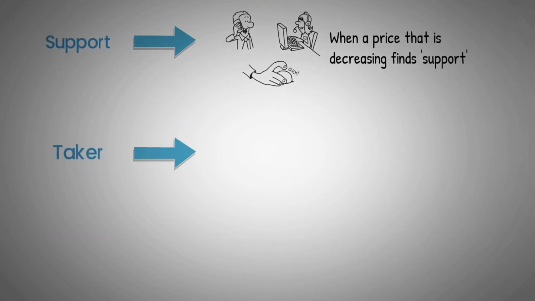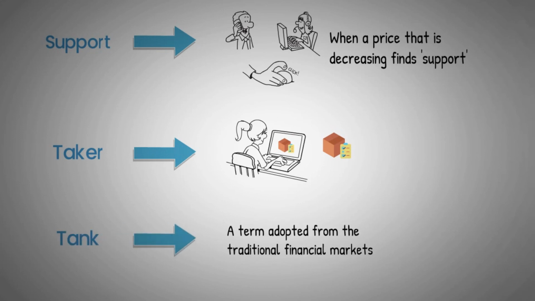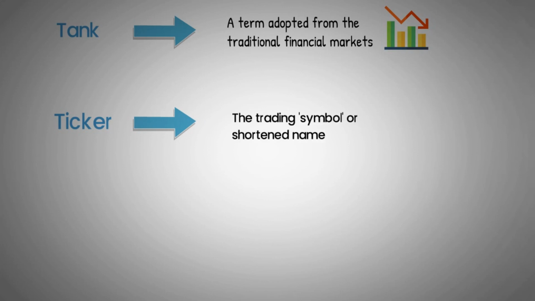Taker: the taker is someone who decides to place an order that is instantly matched with an existing order on the order book. Tank: a term adopted from the traditional financial markets which describes a strong negative financial performance of a particular asset. Ticker: the trading symbol or shortened name, typically in capital letters, that refers to a coin on a trading platform. For example, BNB.